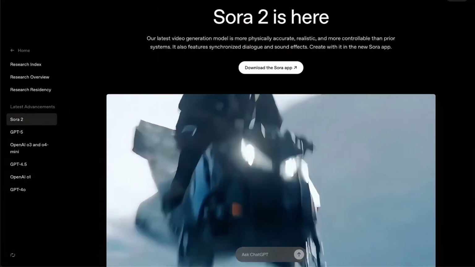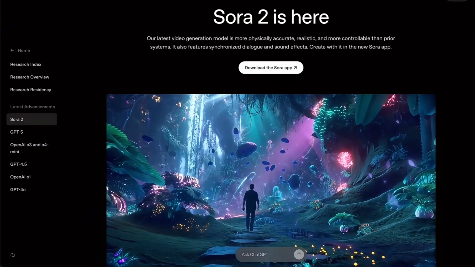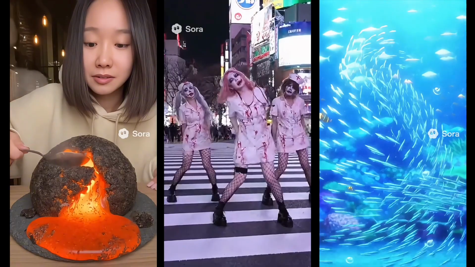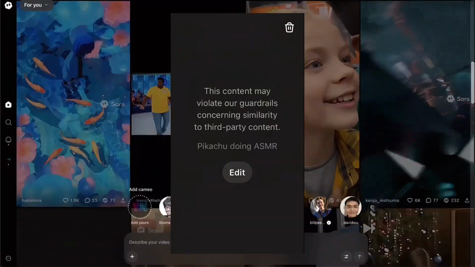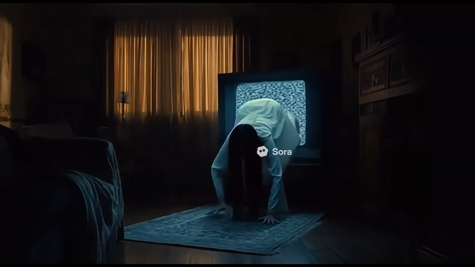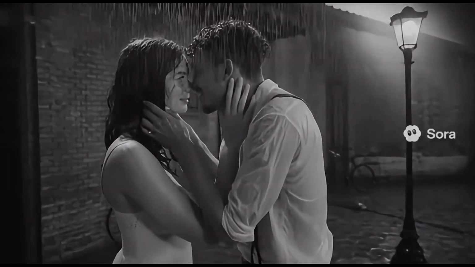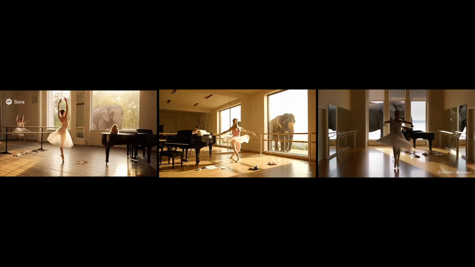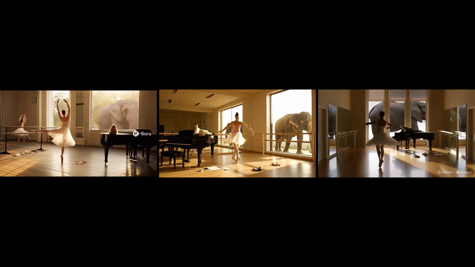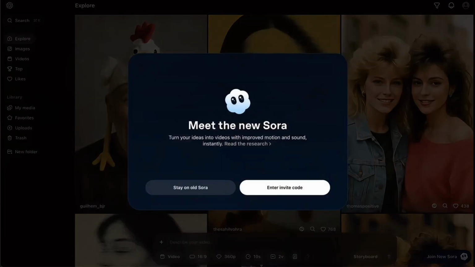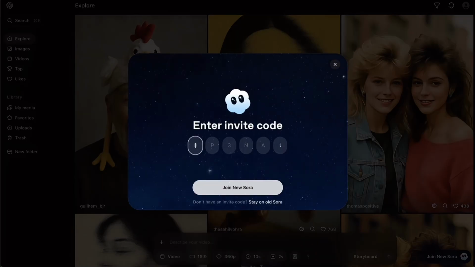Sora 2 is here, and it's absolutely insane. In this video, I'm going to show you all the crazy things it can do, plus a few of its limitations. I'll be testing 30 different prompts so you can see the interface, how to use it, and how it stacks up side by side with other leading AI video generators. And of course, I'll go over how to actually get access to it. All right, let's jump right in.